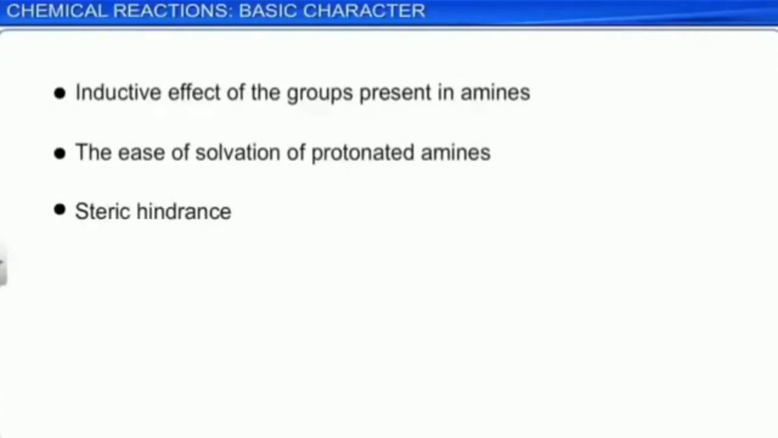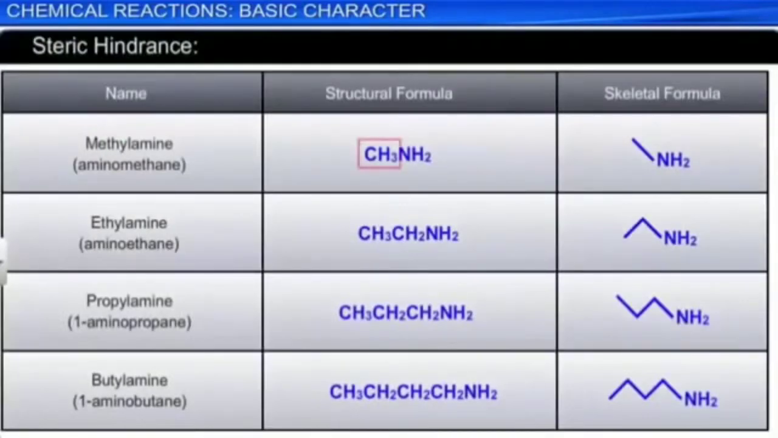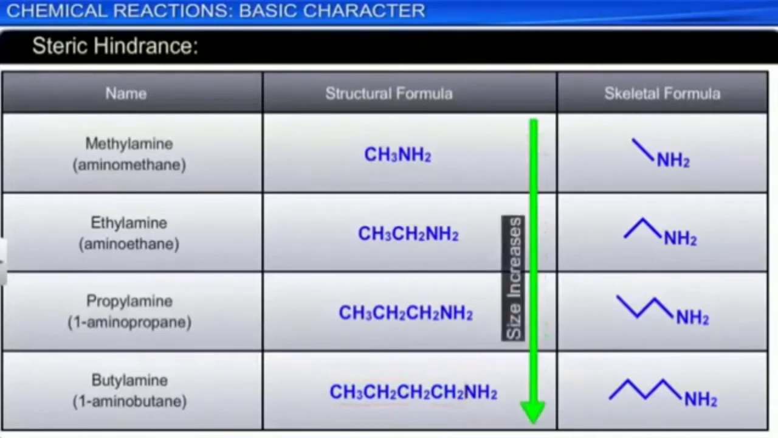Another factor which affects the order of basicity is steric hindrance. If the size of the alkyl group is small, like a methyl group, then there is no steric hindrance to form hydrogen bonds in the aqueous phase. If the size of the alkyl group is larger, then there is steric hindrance in hydrogen bonding. When the size of the alkyl group increases, the steric hindrance to hydrogen bonding also increases, and then the basicity decreases.